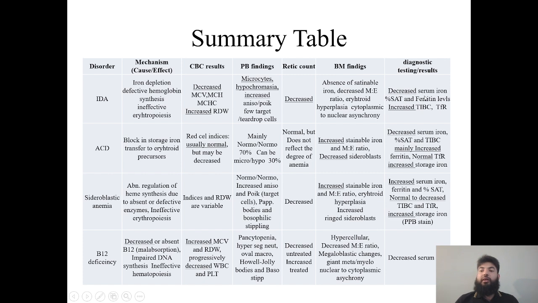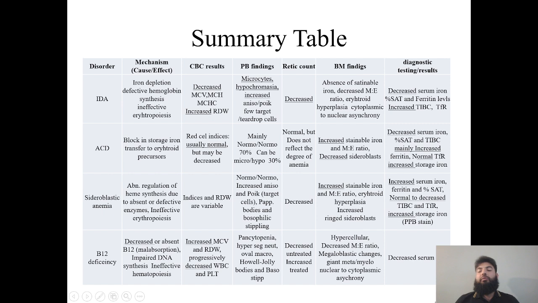So here you can see a decrease in the ferritin level, but in anemia of chronic disorder you will see an increase in the level of ferritin. So normal transferrin receptor, but in iron deficiency you will see an increase, and here you will see increased storage of iron. Then sideroblastic anemia, so you have to remember increased serum iron, ferritin, and saturation, normal to decreased TIBC and transferrin receptor, increased storage of iron, and vitamin B12 deficiency, in which you will see an increase in MCV and RDW, progressive decrease in WBC and platelets, and decreased serum B12.